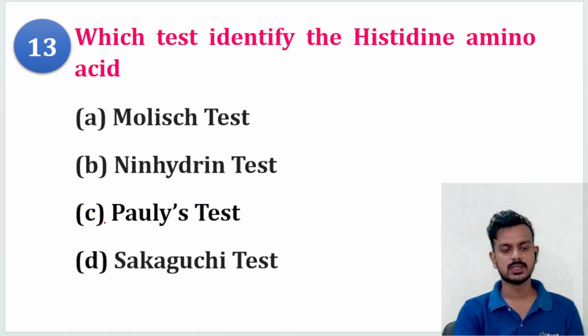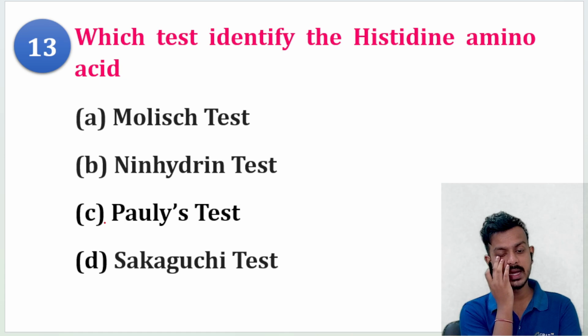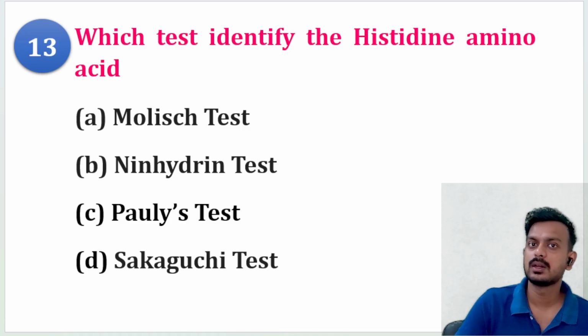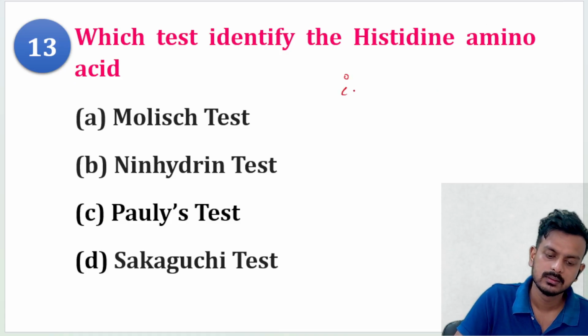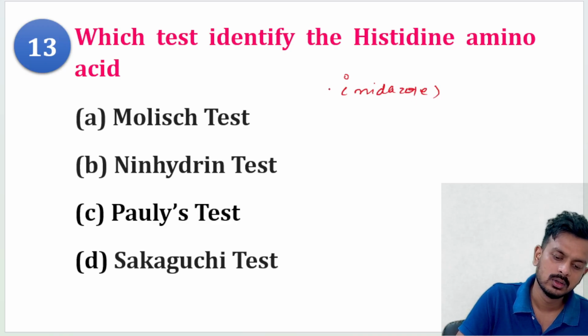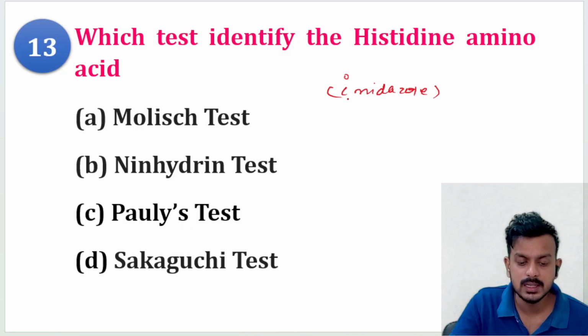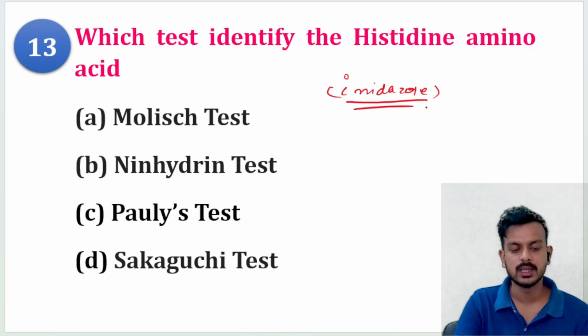Okay. Next question. Which test identifies the histidine amino acid? Histidine amino acid. Yes. First, histidine has which heterocyclic ring? Histidine has imidazole heterocyclic ring.